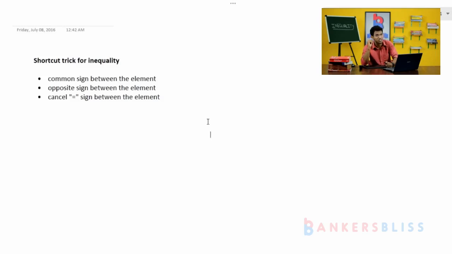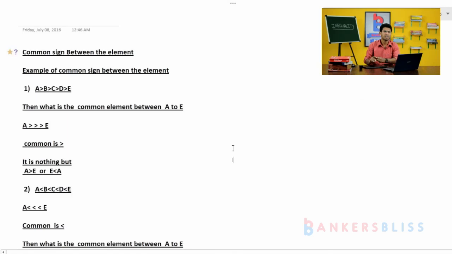Understanding? Simple three shortcuts for solving inequalities. First one, identifying the common sign between the elements; second, identifying the opposite sign between the elements; third, cancel the equal to. That is the simple three techniques. Look at here, guys. First I am going with the common sign between the elements. What do you mean by common sign? We have a simple example here.